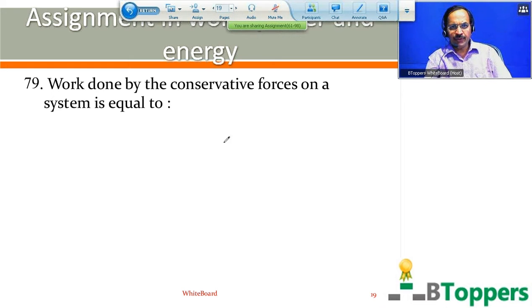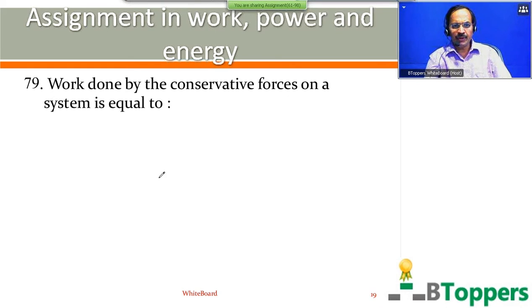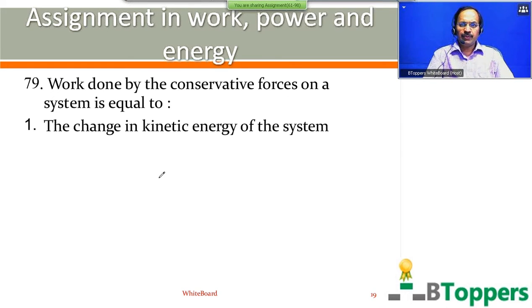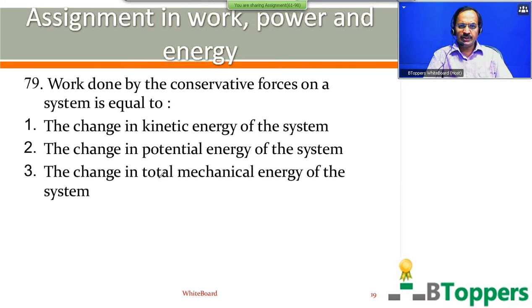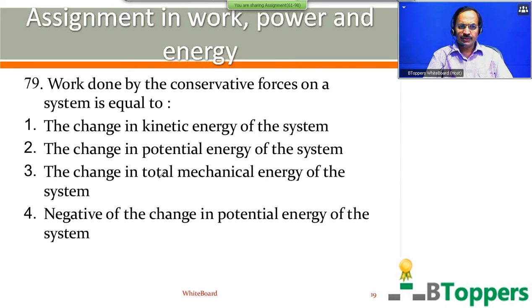Work done by the conservative forces on a system is equal to. There are 4 options on screen. First option, the change in the kinetic energy of the system. Second one, the change in potential energy of the system. Third one, change in total mechanical energy of the system. Fourth one, negative of the change in potential energy of the system. Come on, try the question. You need not copy the options, I mean, just write the answer.